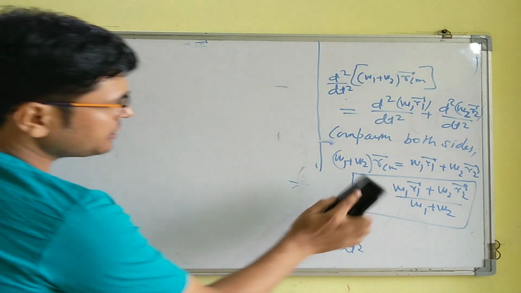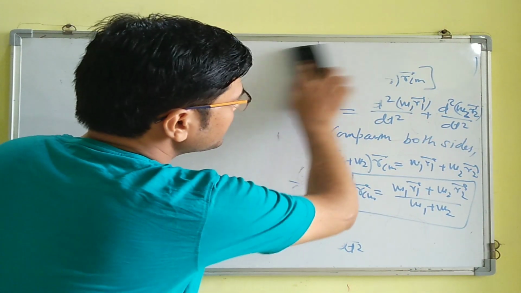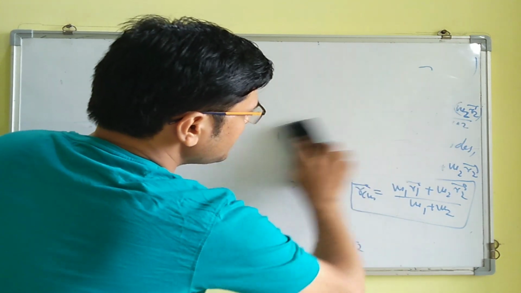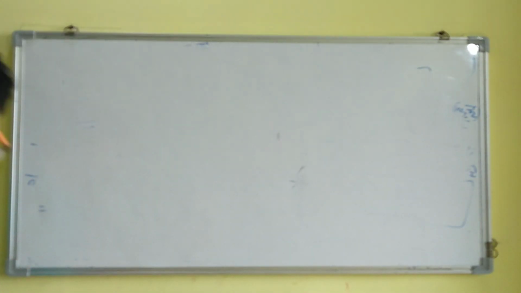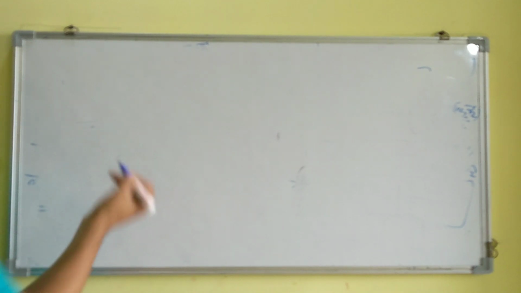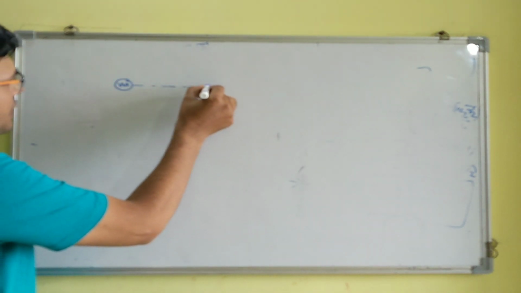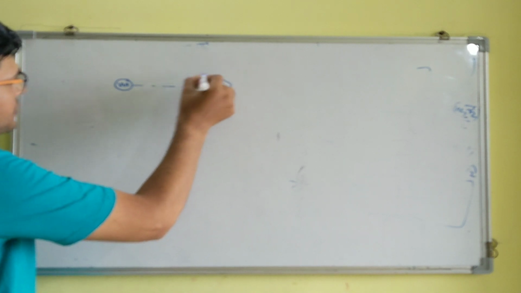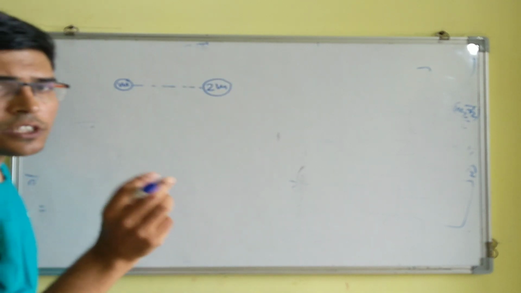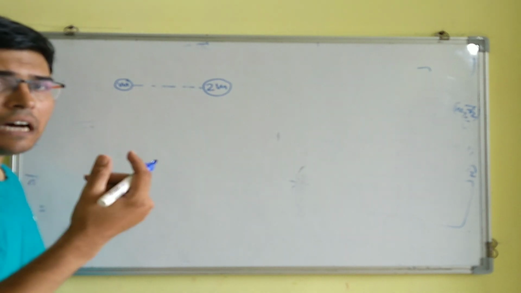Now how to use this expression, right? Suppose we have a two particle system, with masses m and 2m, right? So the first thing we are supposed to do is to define our coordinate system.